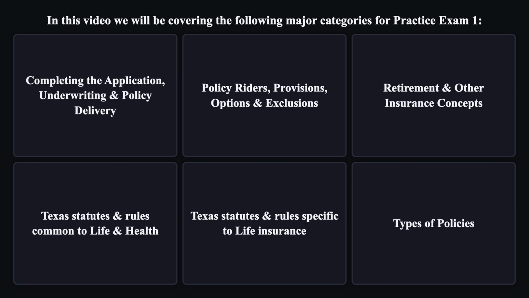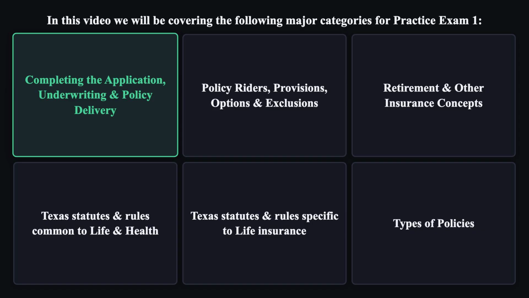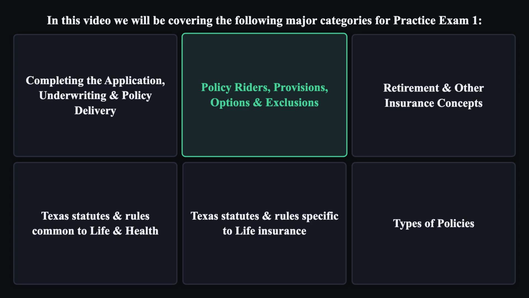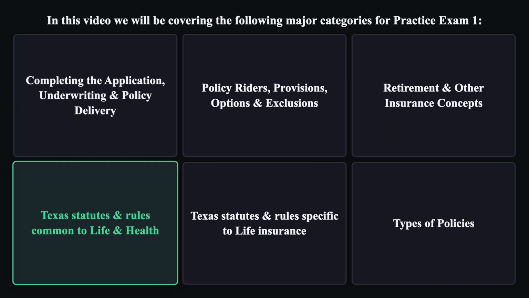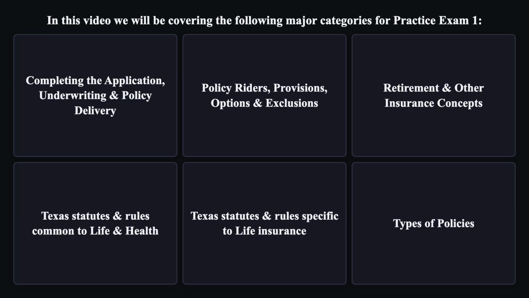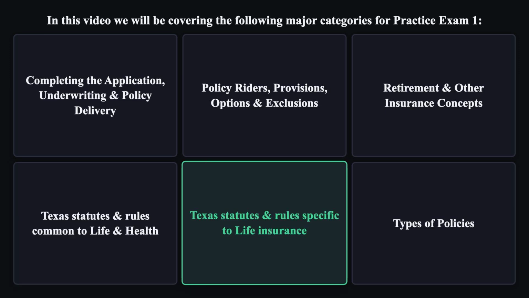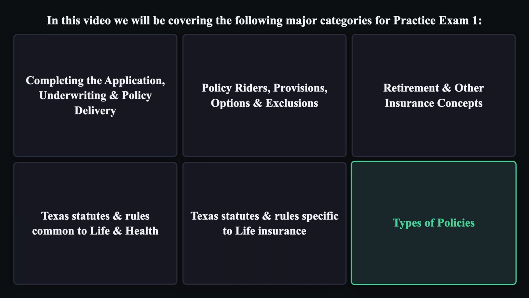In this video, we will be covering the following major categories for Practice Exam 1: completing the application, underwriting, and policy delivery, policy riders, provisions, options, and exclusions, retirement and other insurance concepts, Texas statutes and rules common to life and health, Texas statutes and rules specific to life insurance, types of policies.